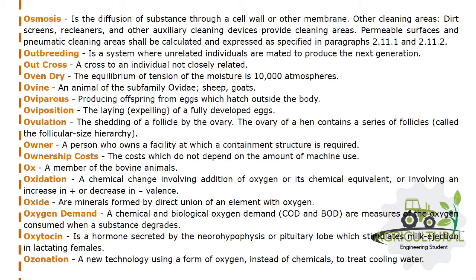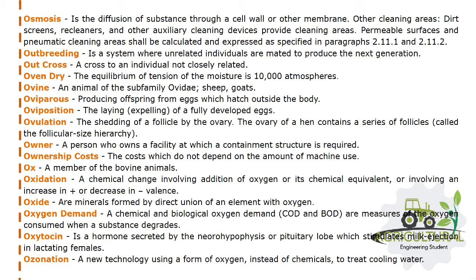Other cleaning areas, dirt screens, recleaners, and other auxiliary cleaning devices provide cleaning areas. Permeable surfaces and pneumatic cleaning areas shall be calculated and expressed as specified in paragraphs 2.11.1 and 2.11.2. Outbreeding is a system where unrelated individuals are mated to produce the next generation. Outcross, a cross to an individual not closely related. Oven dry, the equilibrium of tension of the moisture is 10,000 spheres.